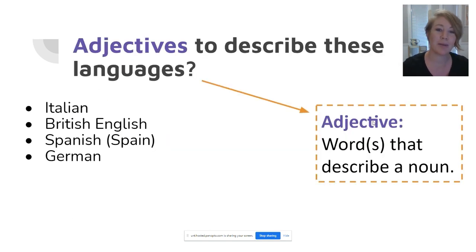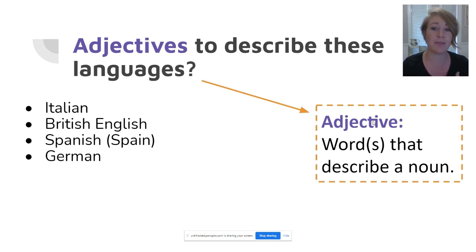So even though in my videos I'm primarily going to talk about American English, when it comes to sociolinguistics, we're going to talk about lots of different languages in this world because we're going to be discussing lots of different societies and cultures. So here I have a list of some different languages, and I want you to think about adjectives you would use to describe each of these languages. Adjectives are words that describe nouns.